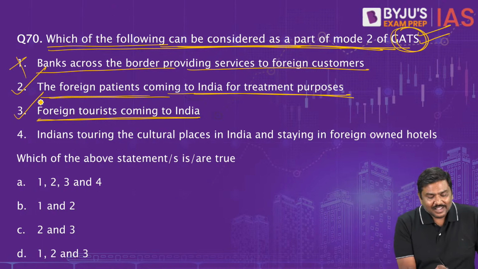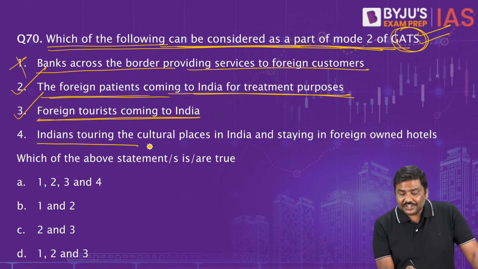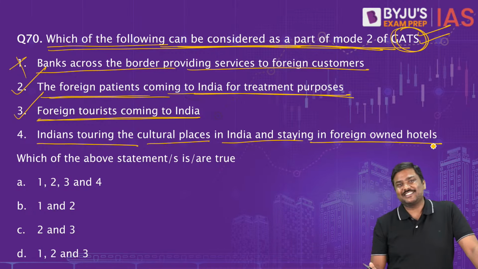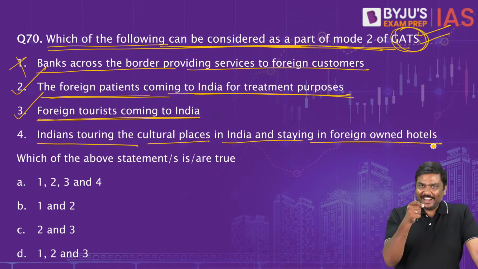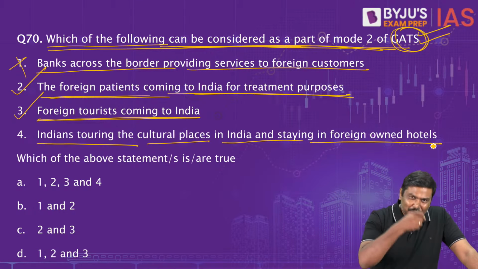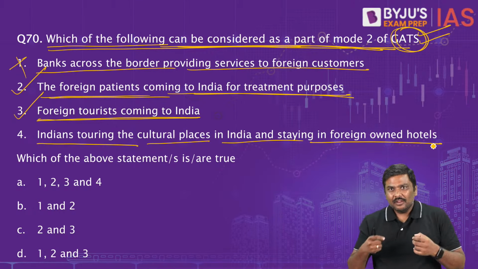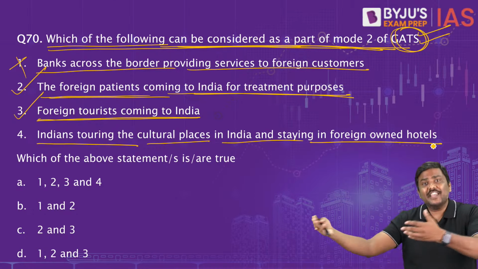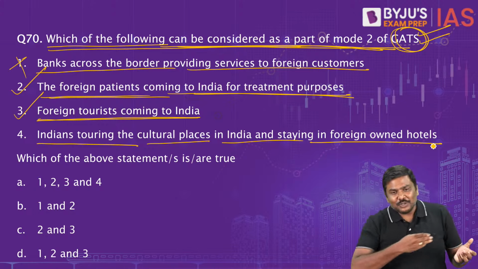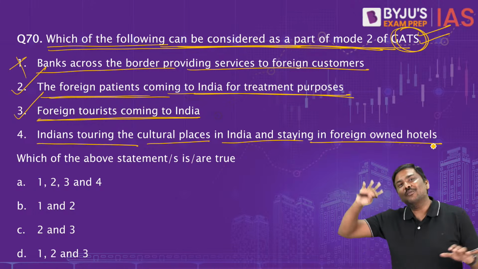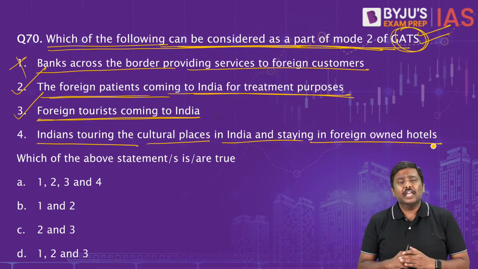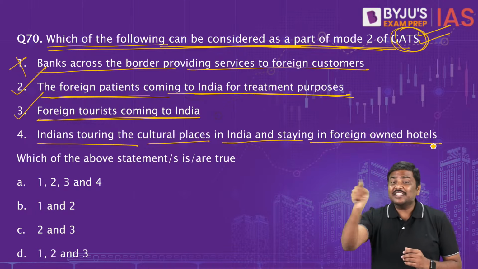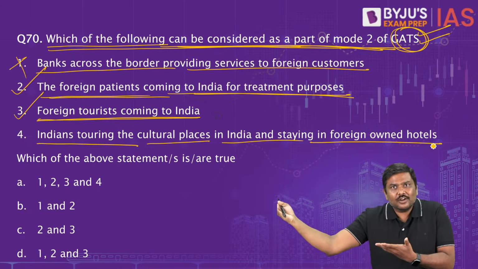And fourth one, Indians touring the cultural places in India and staying in foreign owned hotels. Think of this. Indian tourists, right, you and me will start touring India because Prime Minister says, Apna Desh Dekho. So you'll start taking a tour of whole of India. You'll go to Kanyakumari, etc. You will stay in, let's say, Ritz-Carlton Hotel. Ritz-Carlton is a foreign hotel, by the way.